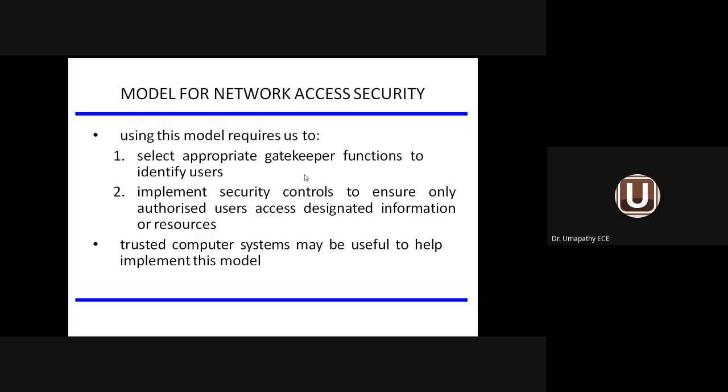I have two types of user. What are the two types of user? One is authorized user, another one is unauthorized user. So the gatekeeper function must be able to differentiate between the authorized user and the unauthorized user. What is the internal security control? The internal security control will allow only the authorized user and totally prevent the unauthorized user. So these are the two features of this network model.